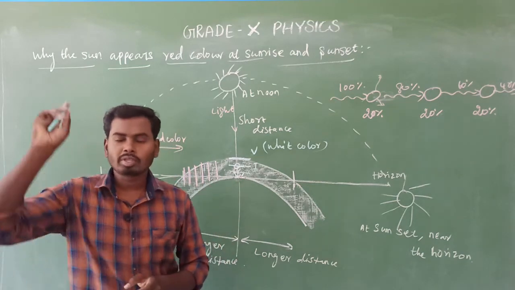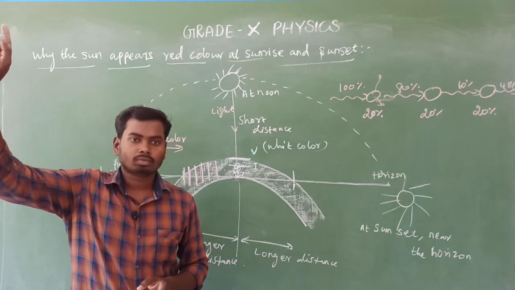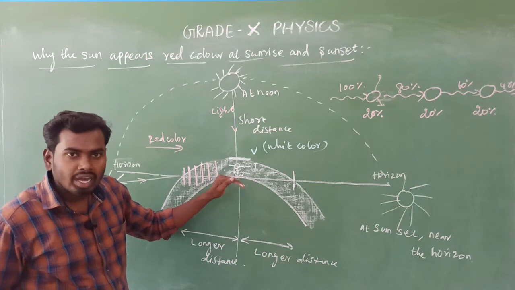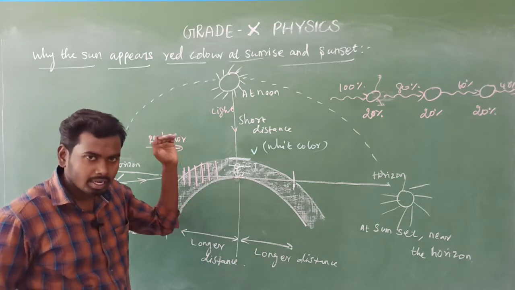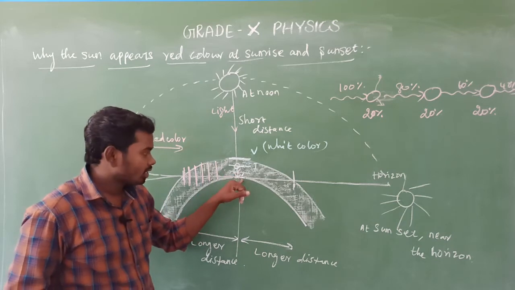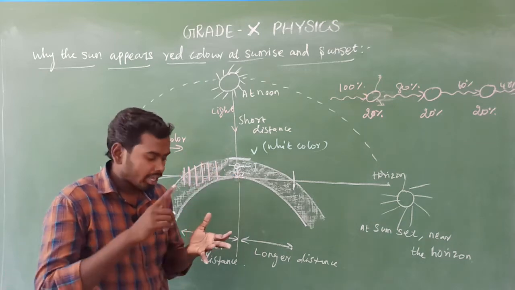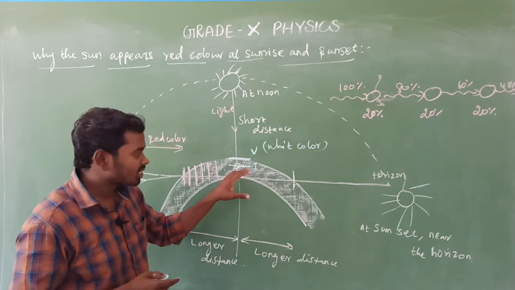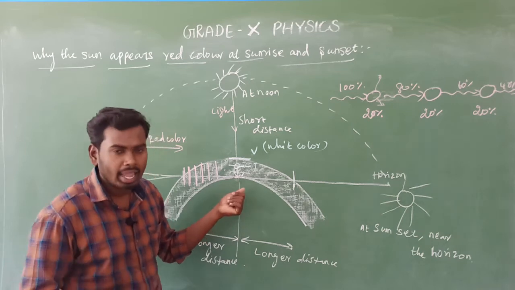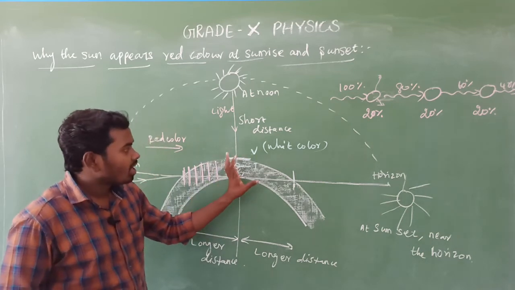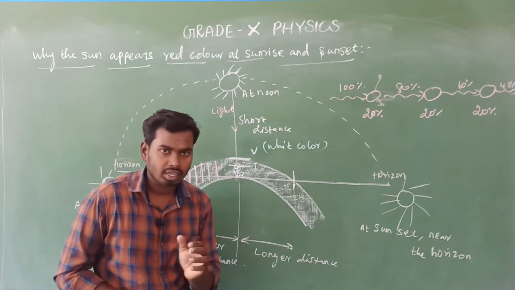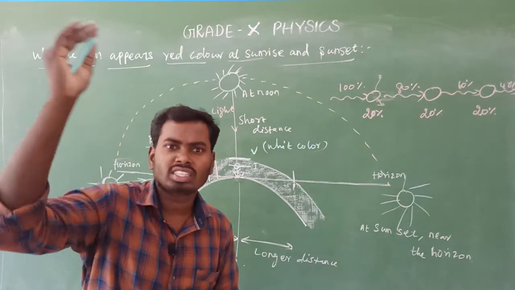But most of the time the sun appears only what color? Only white color, because all the remaining longer wavelength visible spectrums remain the same. The green color is there, yellow color is there, orange color is there, red color also is there. The maximum amount of the longer wavelength visible spectrums remains the same, due to which the color of the sun will be white color at noon time, the sun as well as the surrounding sky.